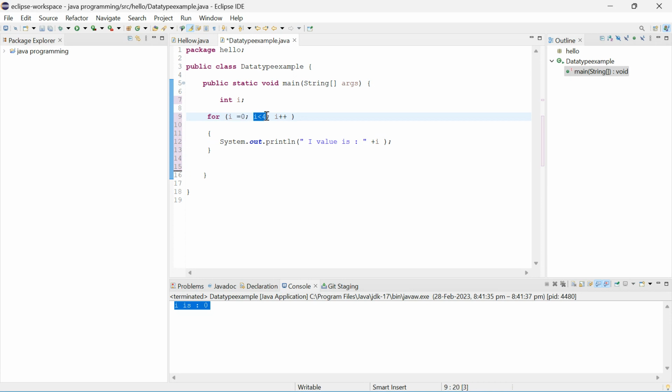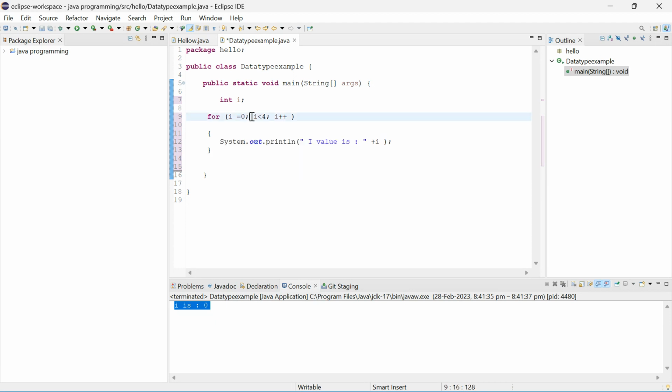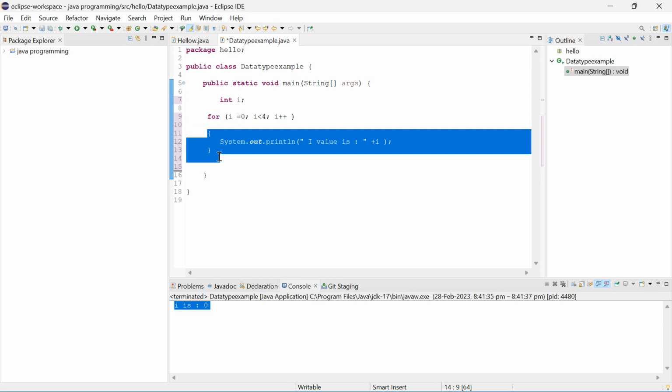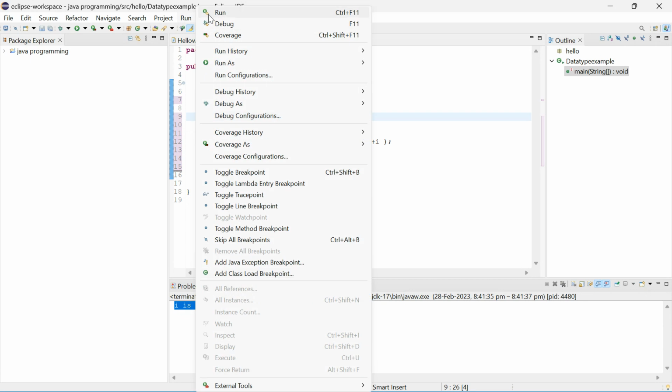So here I have given the condition. It will check the condition, is the I value less than 4 or not. Then only this statement will get executed, or else it won't get executed. It is similar to the while loop. Then after it will increment the value, or else you can decrement the value at the same time. Let me run the program.